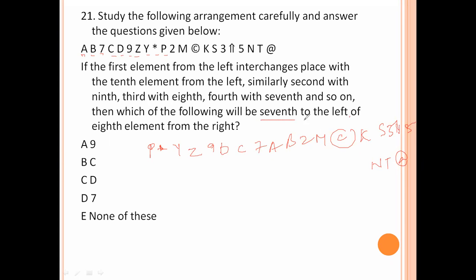So 7th to the left of the 18th element from the right. Seventh, 7 to the left is 3, 4, 5, 6, 7. 18th from the right.